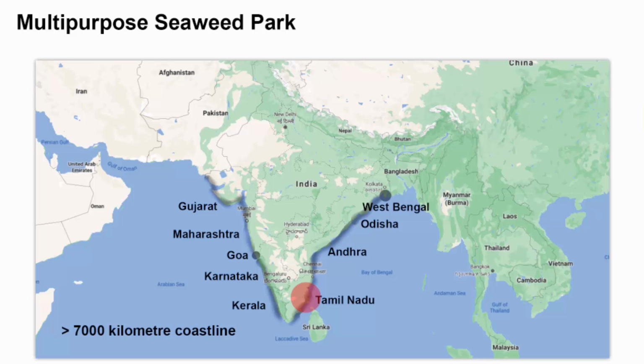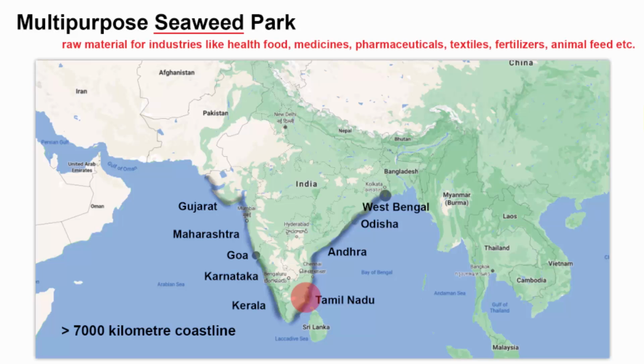Seaweeds are a renewable source of food, energy, chemicals and medicines. They provide valuable source of raw material for industries like health food, medicines, pharmaceuticals, textiles, fertilizers, animal feed, etc. Seaweeds are rich in minerals, vitamins and many other bioactive substances. In India, seaweeds grow abundantly along the western as well as eastern coast of India. They are also found around the 2 islands of India, Lakshadweep and Andaman and Nicobar Islands. Because of their availability in abundance, there is a great potential for the development of seaweed-based industries in India.